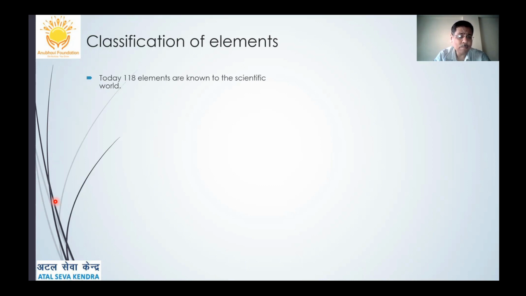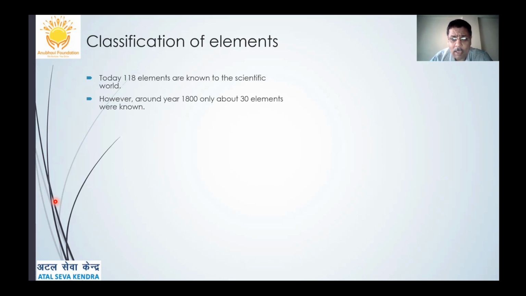These were the five elements from which the whole universe has been made. As science developed, today we have 118 known elements, either naturally present or artificially prepared by the scientists in the laboratories.